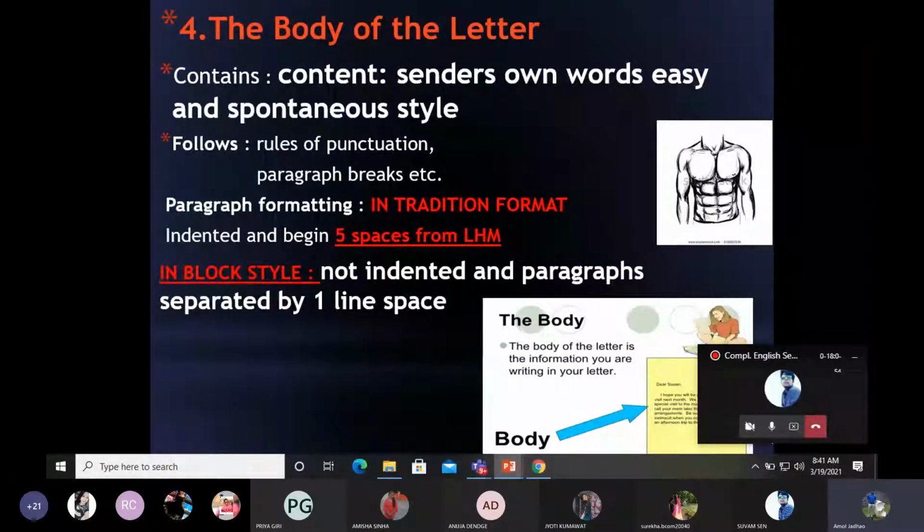The body of the letter is the crucial part of any letter, which contains the information that you want to provide, your emotions, your expressions or your thoughts, whatever you want to convey. The style and tone of an informal letter is not at all like that of a formal one, where you can't use informal words like gonna, wanna, gotta, buddy. They are not at all used in formal letters. Whereas in informal letters, you have that free hand to write anything that comes to your mind.